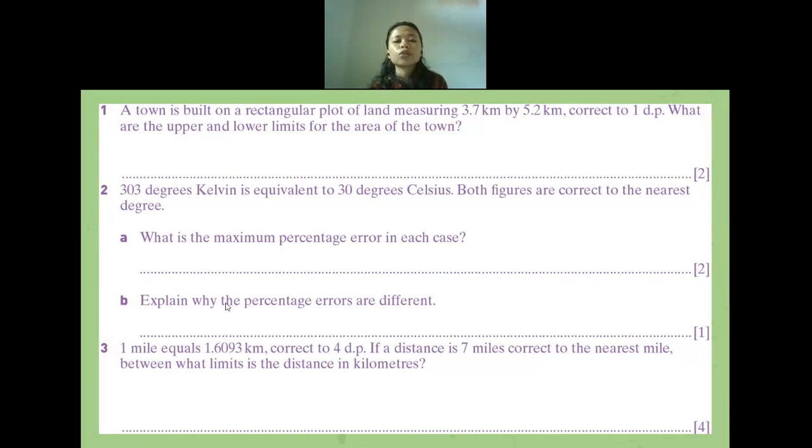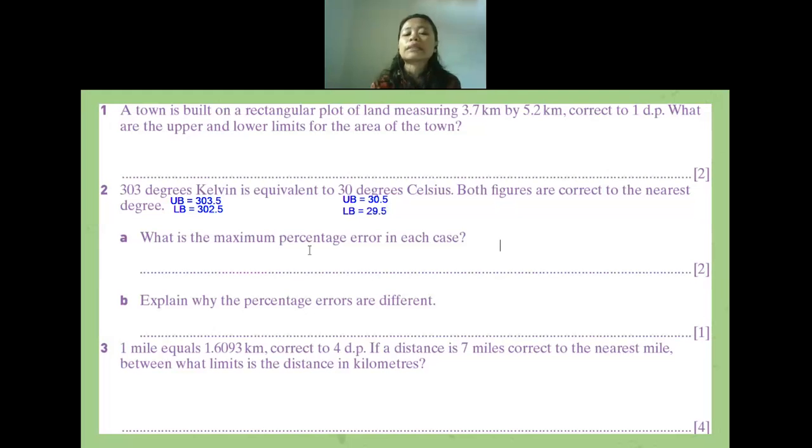In here, can you help me to find the upper bound and lower bound of 303 first? 303, what is the upper bound? 303.5. Okay. And then what will it be for the lower bound? 302.5. Okay. Now for the 30 degrees, what is the upper bound? 30.5. Okay, 30.5. And then for the lower bound? 29.5. Okay, good job.